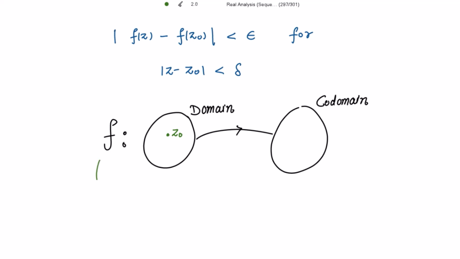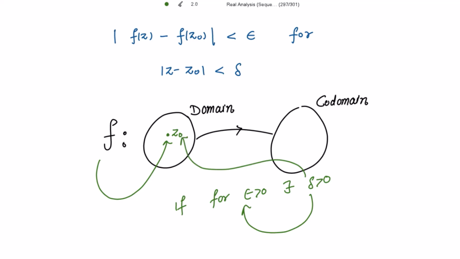So a function is continuous at the point z0, which belongs to the domain D, if for epsilon positive there exists delta positive depending on epsilon and also the point z0, in such a way that mod of f(z) minus f(z0) is strictly less than epsilon for mod of z minus z0 strictly less than delta. This is the definition for the continuity.